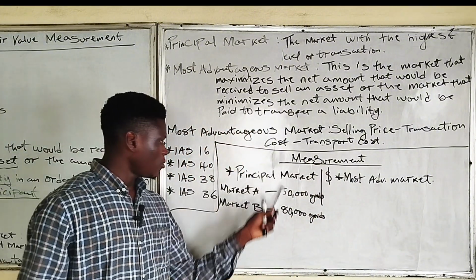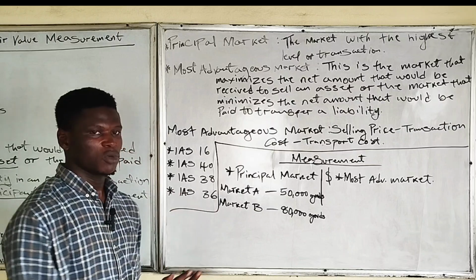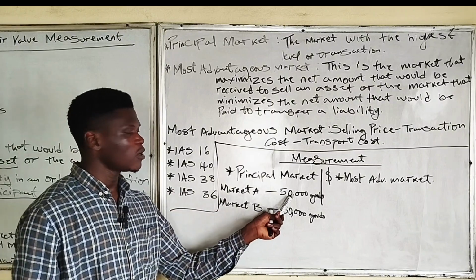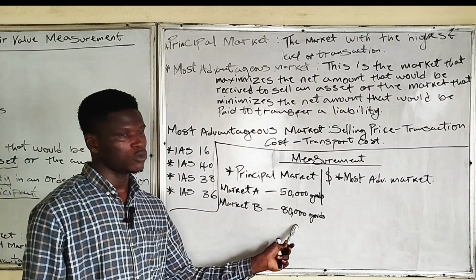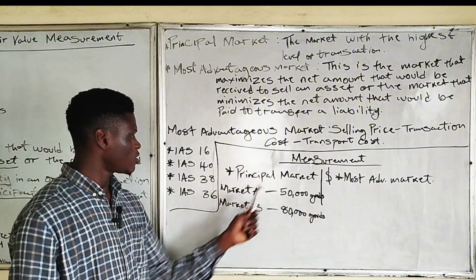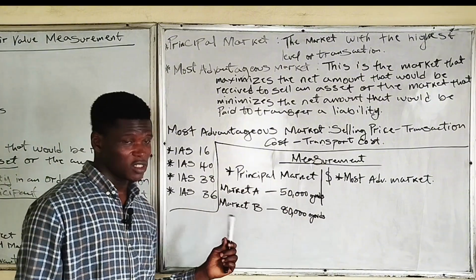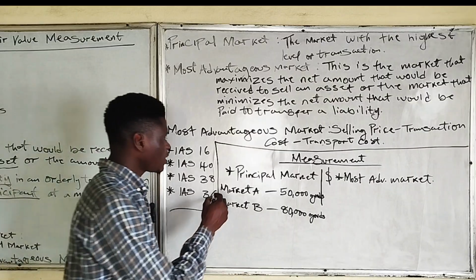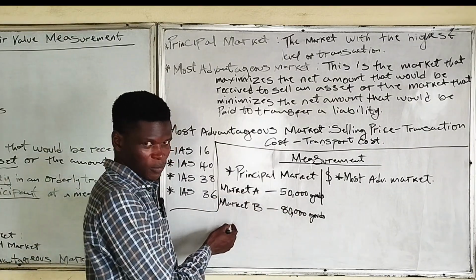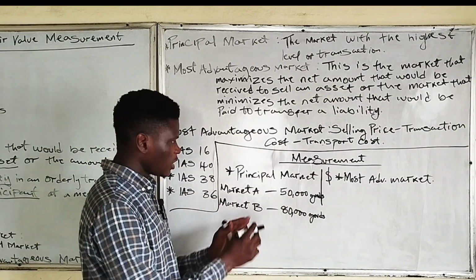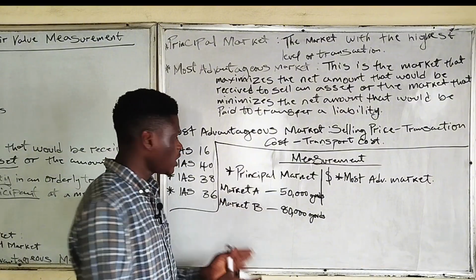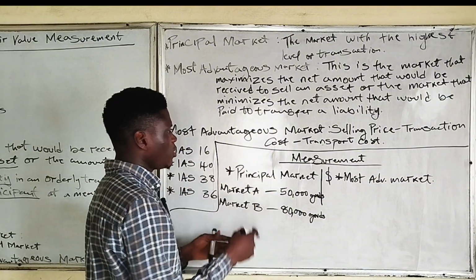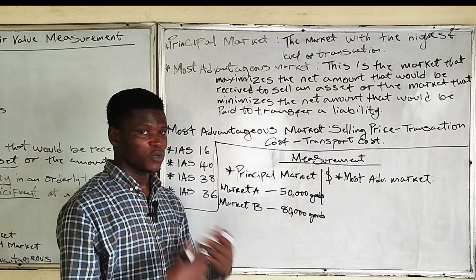Both of them sell in the same month, but market A has 50,000 goods, while market B has 80,000 goods. So using the principal market, market B is the principal market, which serves as the active market. So we'll base our fair value on market B. Do you understand? That is not the fair value, but that's how we determine which of these markets is the principal market.